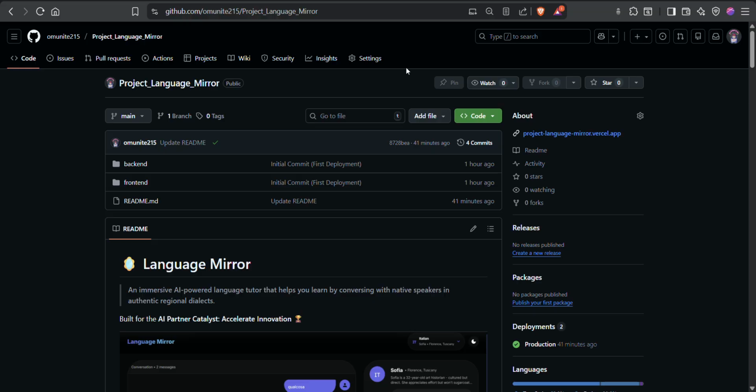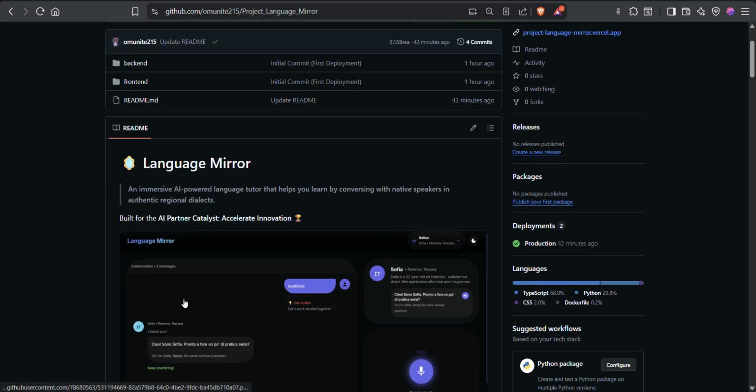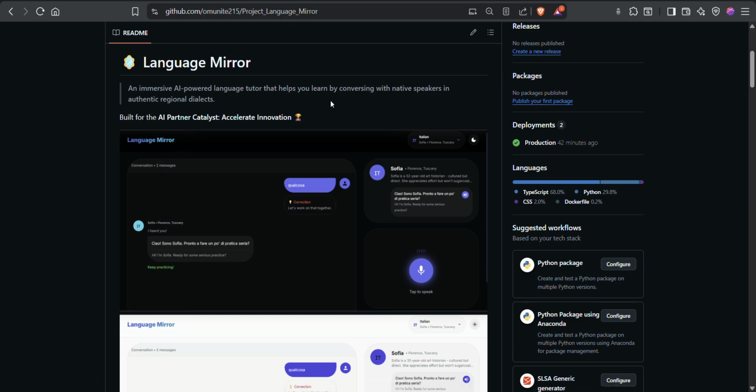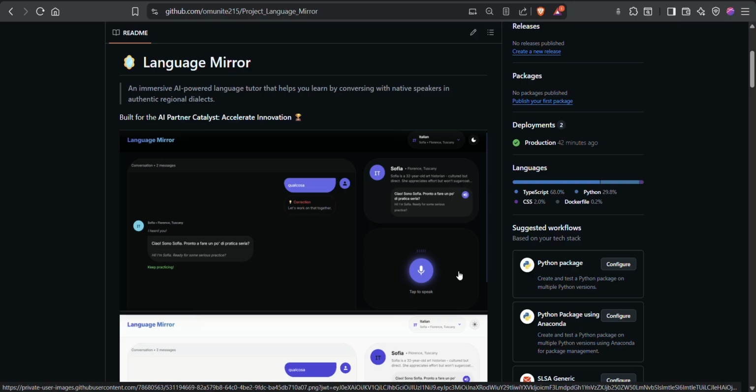3 years of language apps, thousands of flashcards, and I still couldn't say hi in Italian without panicking. I always stumble and I wish to bring something new, useful, and a beautiful solution to mentor a person in terms of language tutoring. So, introducing Language Mirror, an immersive AI powered language tutor that helps you learn by conversing with native speakers in authentic regional dialects.